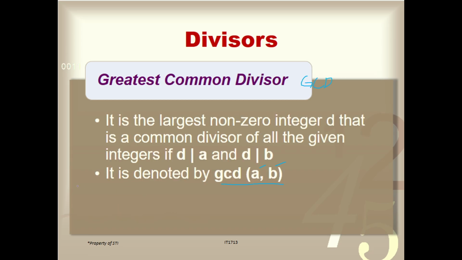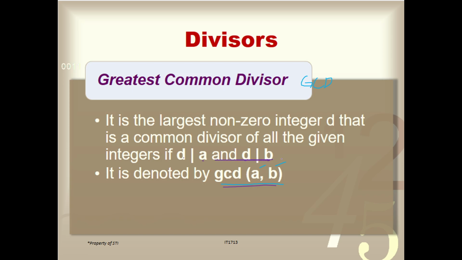Okay? So, greatest common divisor, it is denoted by this one. And it is the largest nonzero integer d that is a common divisor of all the given integers. Okay? So, kung yung common divisor nila, which is d, dapat d divides a, yung first number natin. And also, d could divide b evenly.